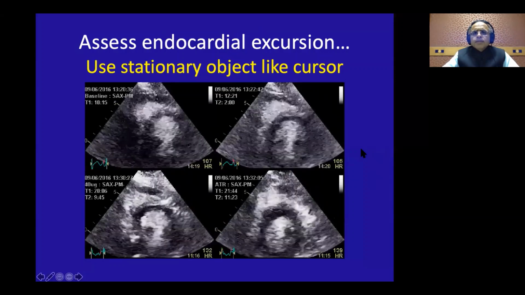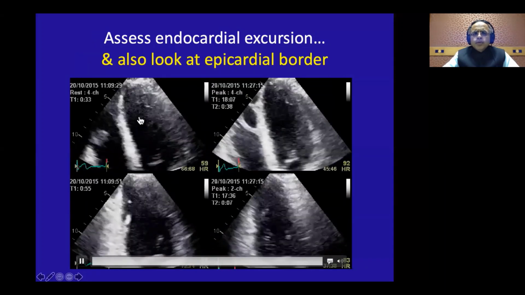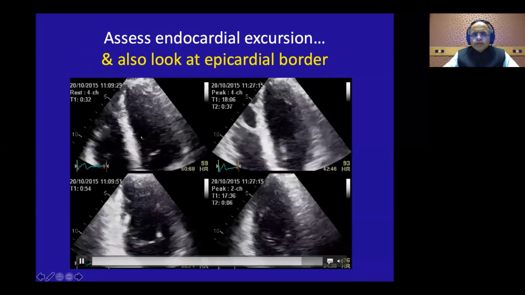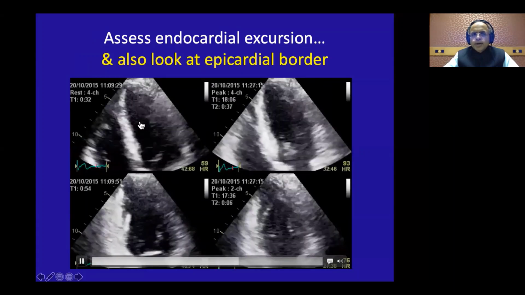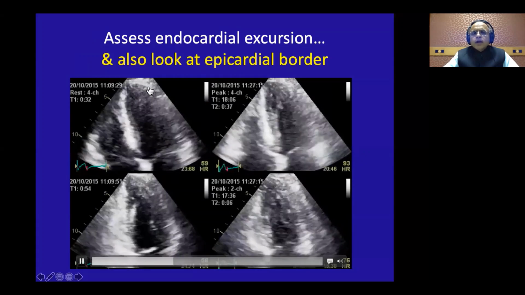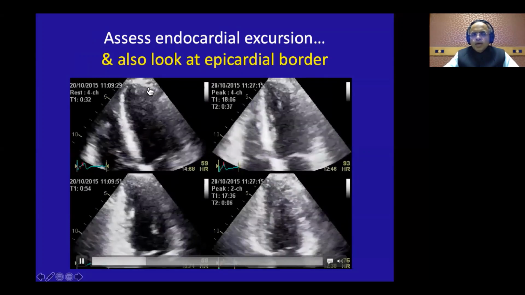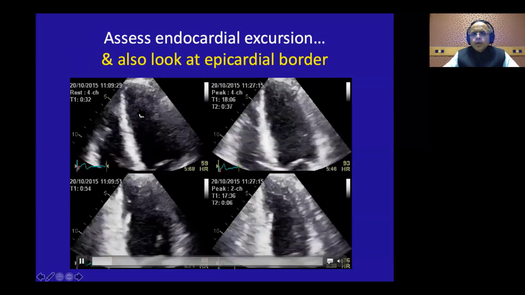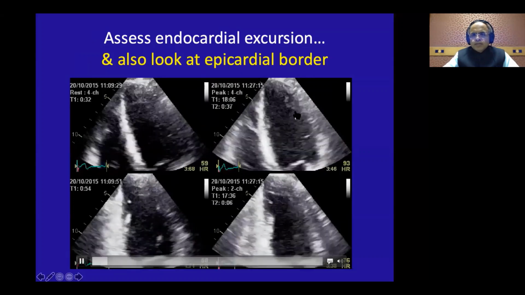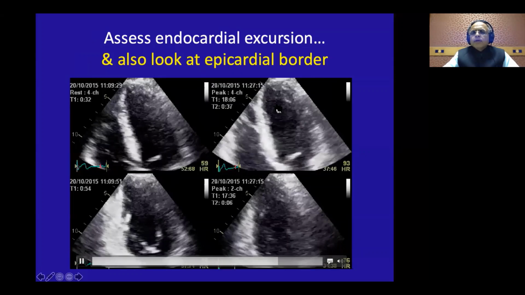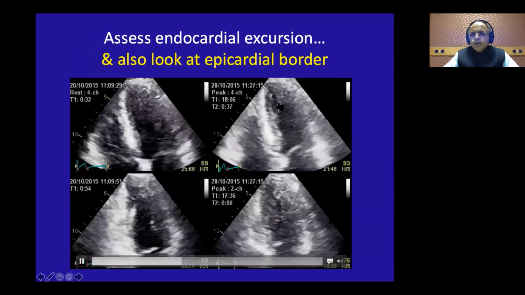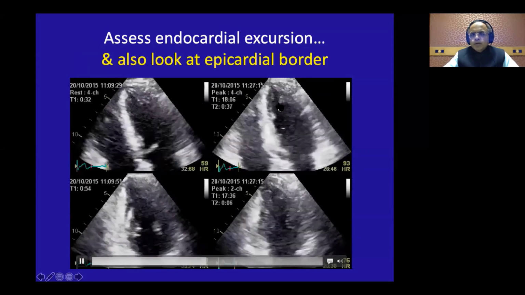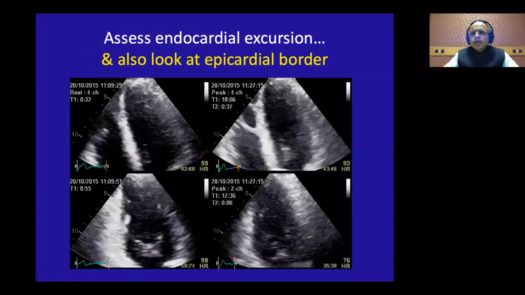Second thing is, not only would you be looking at the endocardium coming towards you and the velocity of that endocardium, but also now start looking at the epicardium. Now, why, I will tell you. When you are looking at a particular segment, one segment at a time, putting a cursor there, you are looking at the motion and velocity of the endocardium. Start looking at the epicardium.